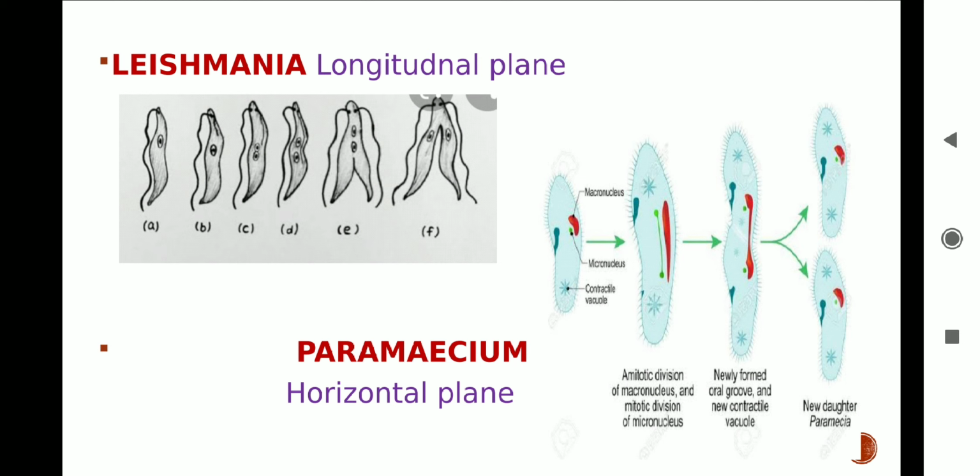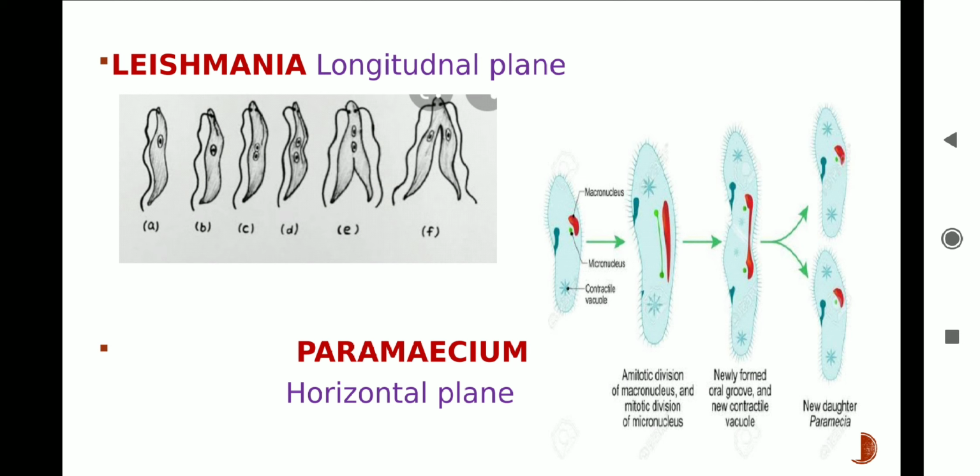See students, the next organism which I am going to explain will be new to all. You have not heard its name. I am talking about the single cell organism Leishmania, which is a parasite. You all know parasites are organisms which live in the body of other animals and take their nutrition for survival. Leishmania causes a disease called Kala Azar. You can see Leishmania has a long thin hair called flagellum at one end. Splitting of the parent Leishmania takes place in the longitudinal plane with respect to the flagellum, so that both daughter cells have flagella with them.